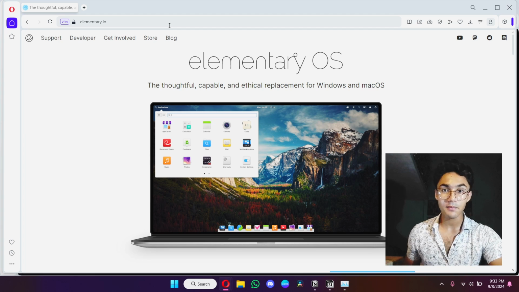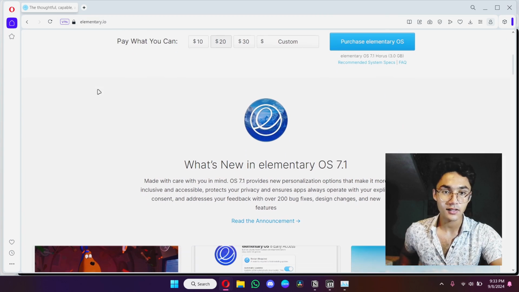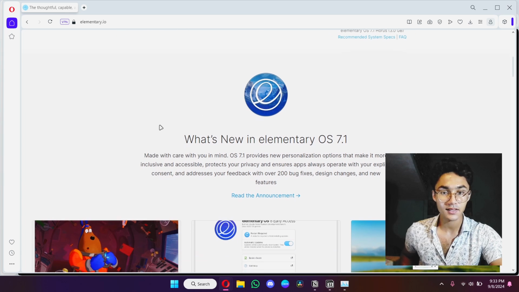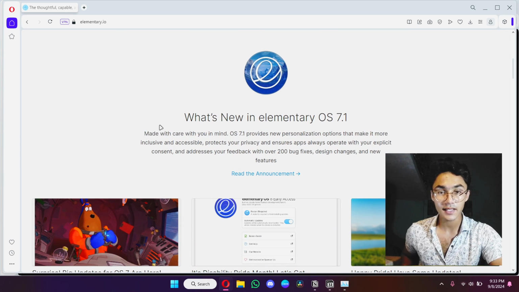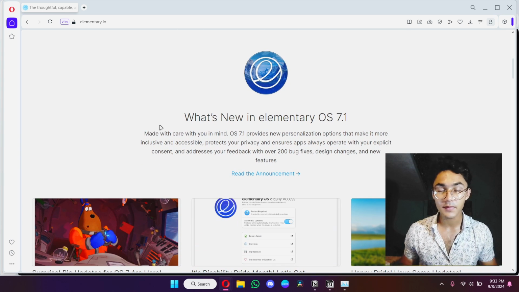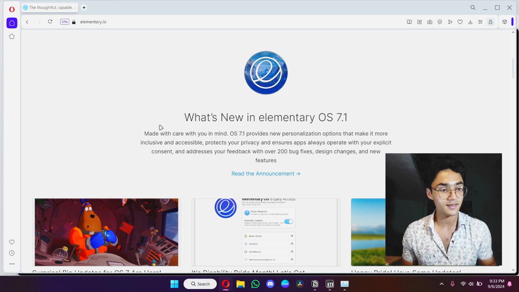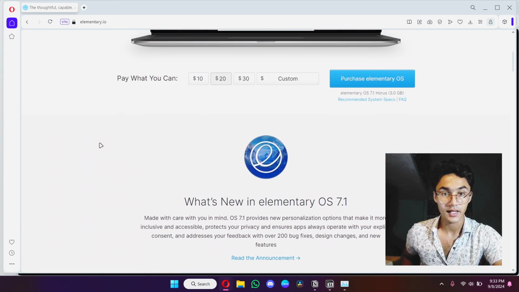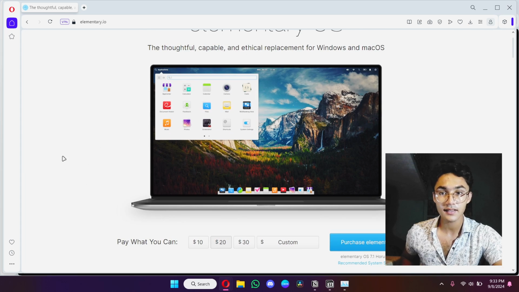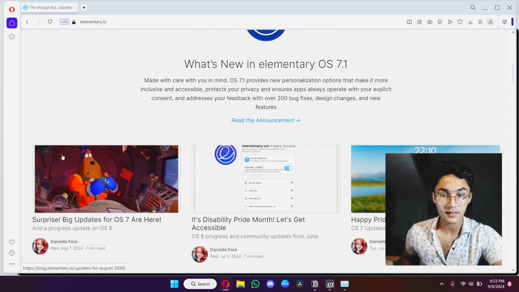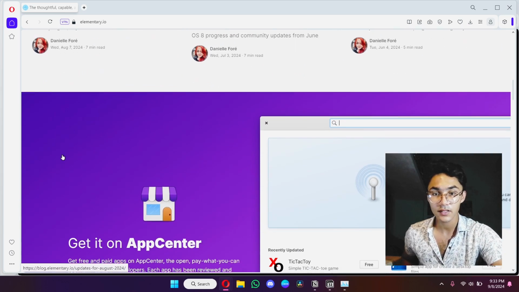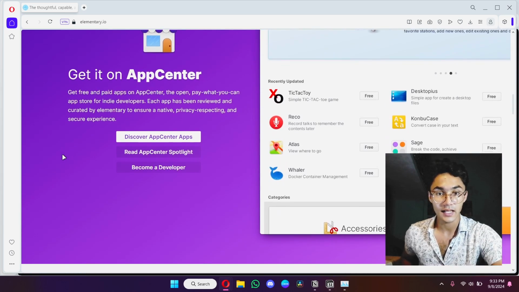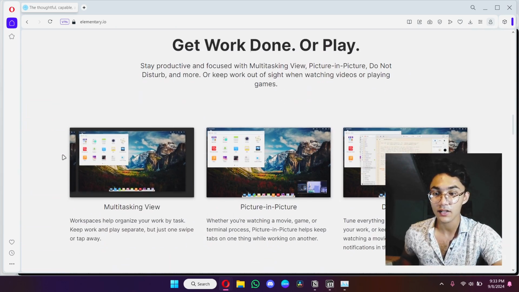So here it is, our beloved ElementaryOS on its own website, and right now, the latest version is ElementaryOS 7.1. ElementaryOS 8, which is really an amazing and revolutionary update, will be coming maybe later this year, hopefully. But right now, ElementaryOS is at its peak. Even if you don't see it in videos these days, or whenever you ask someone, nobody talks about it. But ElementaryOS right now is at its peak.